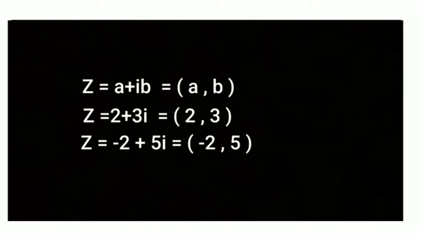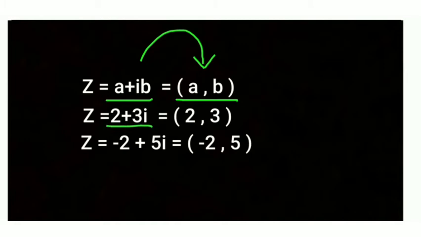Whatever complex number we have, we can write in coordinate form or ordered pair form. So Z equal to a plus ib means the ordered pair a comma b. Z equal to 2 plus 3i means the ordered pair 2 comma 3, and Z equal to minus 2 plus 5 iota means the ordered pair minus 2 comma 5.